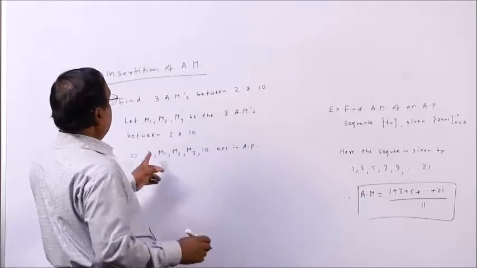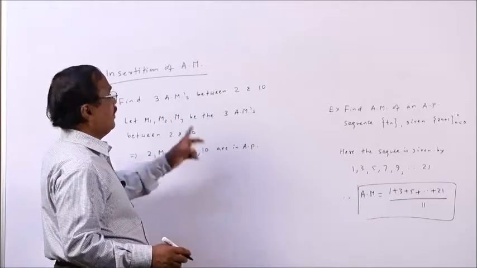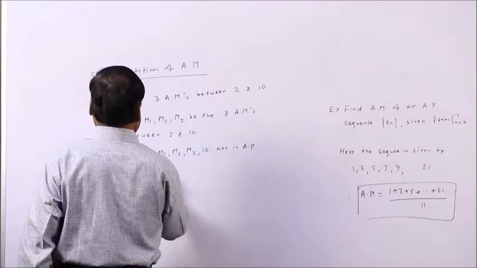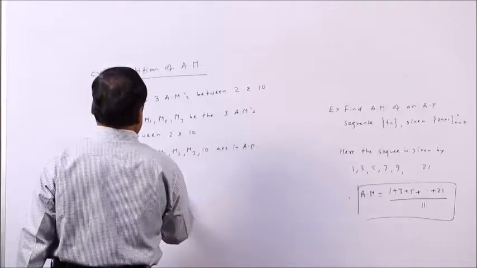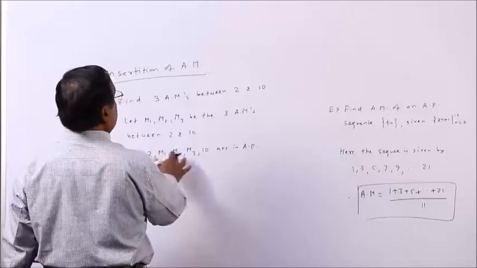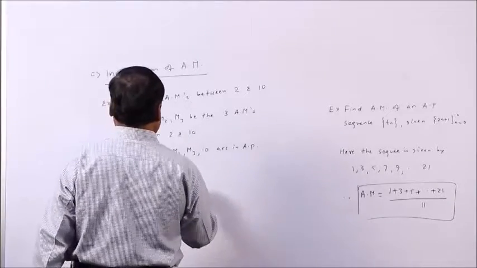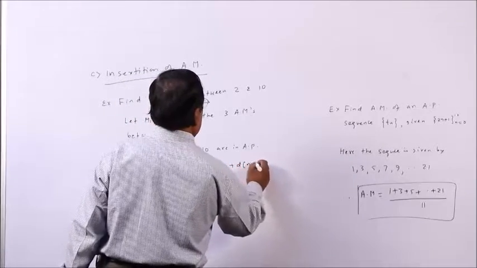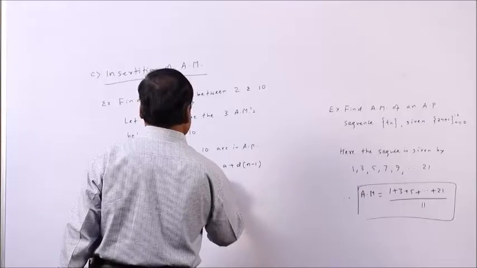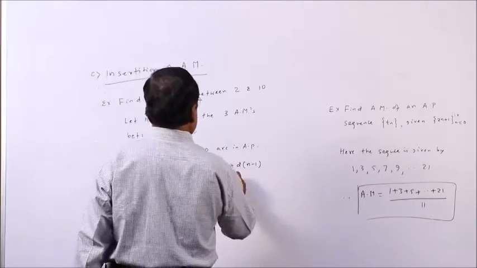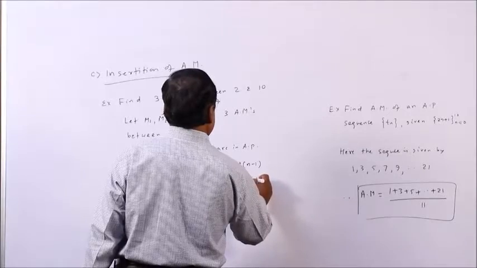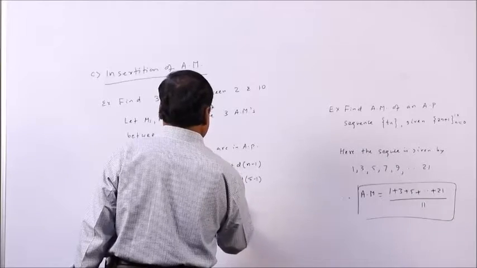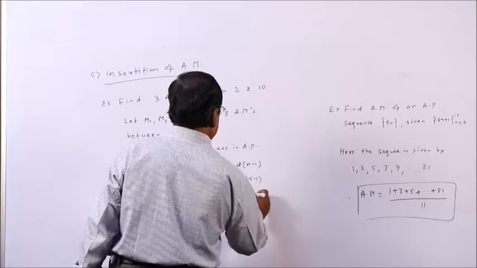All right. So, how many terms are there now? 1, 2, 3, 4, 5. These 3 arithmetic means, then these 2, so 5. So, that means your last term is 10, or you can say Tn, and your n is 5. This implies L equal to A plus D into n minus 1. We want to find D. So, 10 equal to 2 plus D into 5 minus 1, as n is 5. So, this implies 4D equal to 8, which implies D equal to 2.